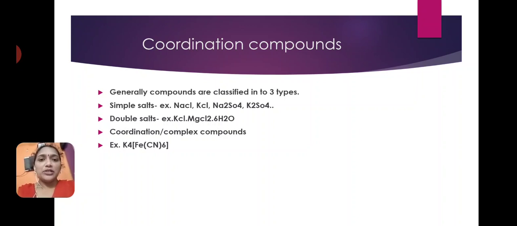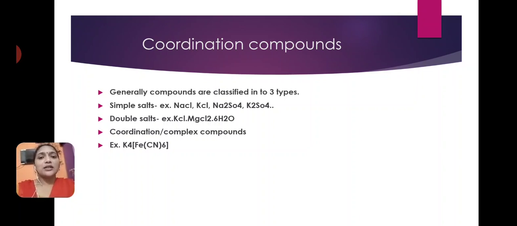Next is double salts. An example of a double salt is KCl.MgCl2.6H2O. This is the double salt, and the name of this salt is carnallite. Double salts are compounds consisting of two or more salts which undergo complete ionization when dissolved in water.